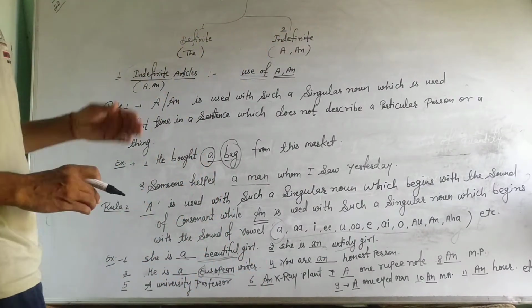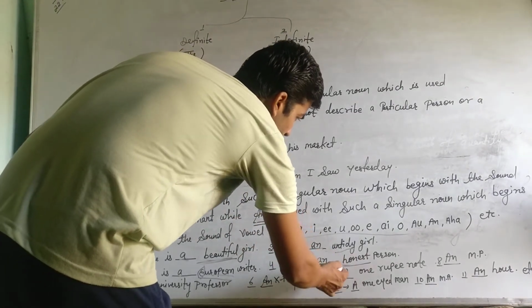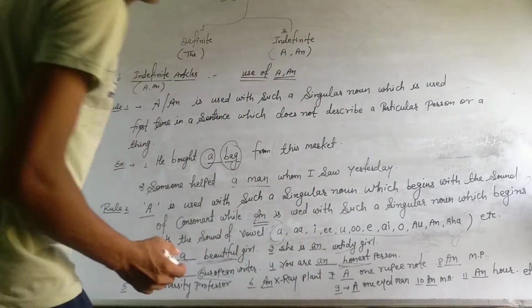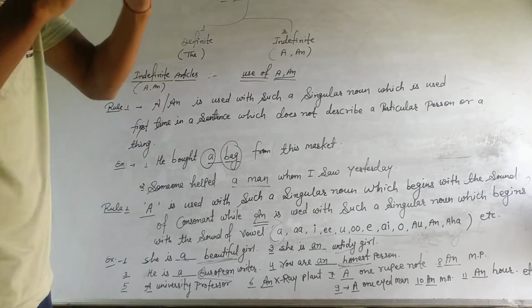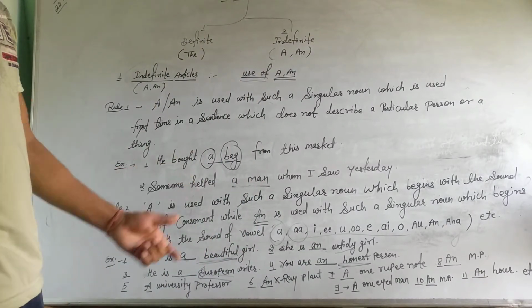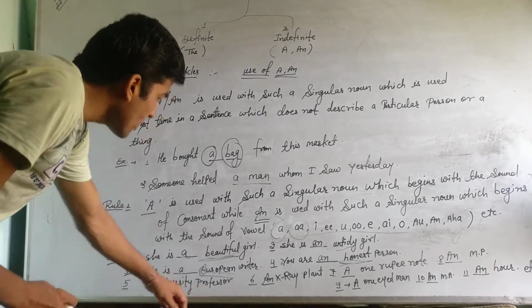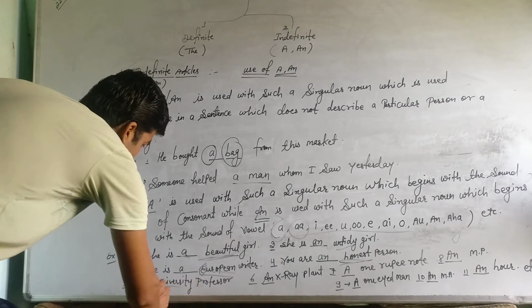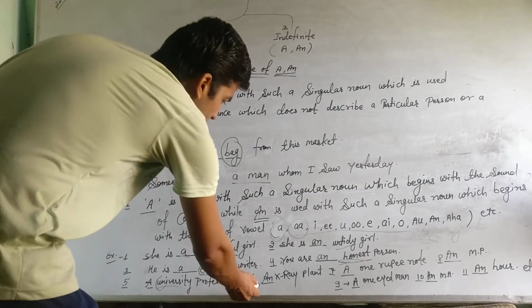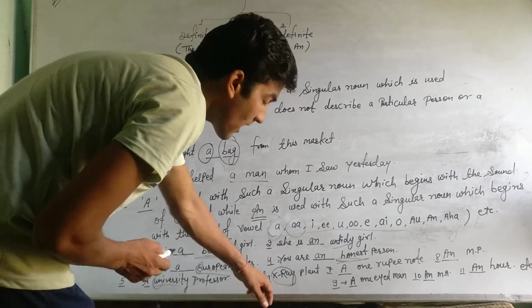Look at the fourth. You are an honest person. Here is H. We added an. So the sound of this word will be honest. So o. Okay. So here is o. Okay. So honest means vowel sound, then an will be correct. Look at the fifth. A university professor. University. The first sound is yu. Then consonant sound. A will be correct. Sixth. An X-ray. When you sound this word, then it will be eks-ray.